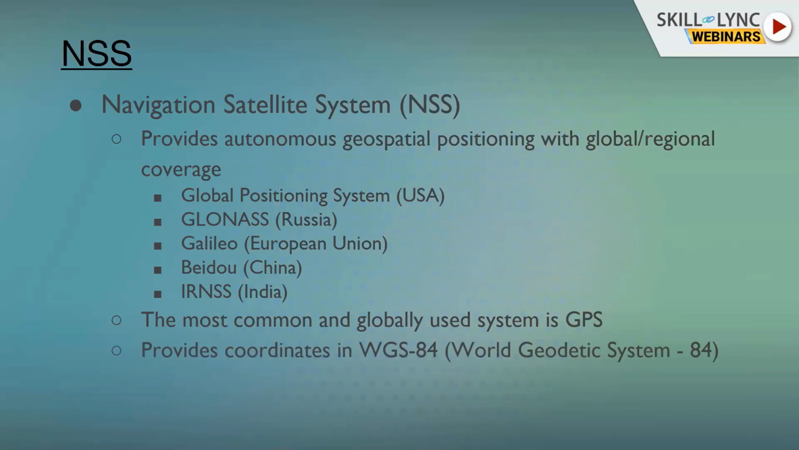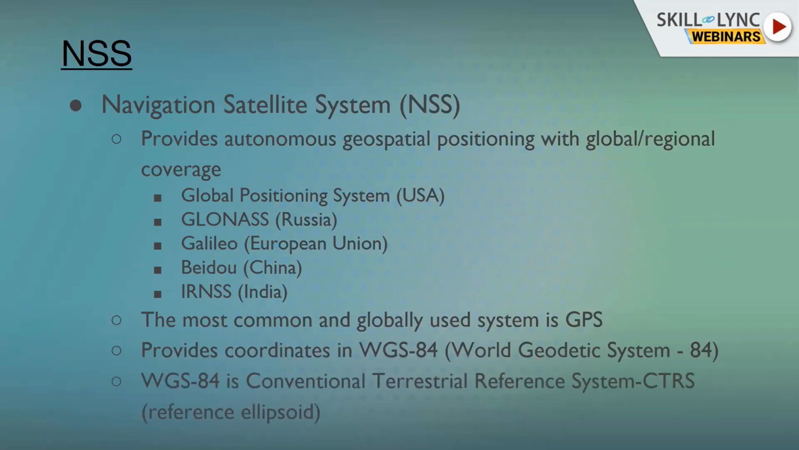WGS84 is the coordinate system, or you can say the reference ellipsoid, which I defined earlier. So a reference ellipsoid whose name is WGS84 is used by GPS to estimate the coordinates. All the coordinates provided by GPS are in the WGS84 coordinate system. And keep in mind, this is your horizontal datum. Although it will also provide the H value, that H will be with respect to the reference ellipsoid, but not with respect to the vertical datum.